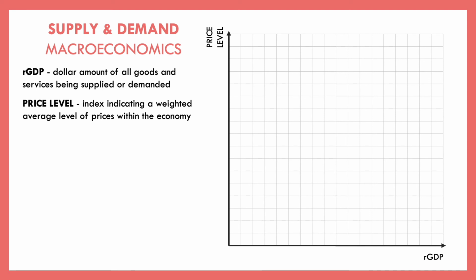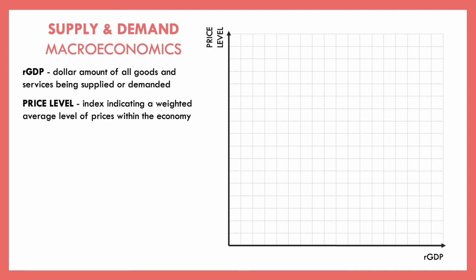Because again, think about airplanes and pencils. The actual price of those things vary by so much. And because they vary by so much, we can't really plot all of that from pennies all the way up to millions of dollars on a single axis. So instead, we use price level to understand what is the average level of prices within our economy.